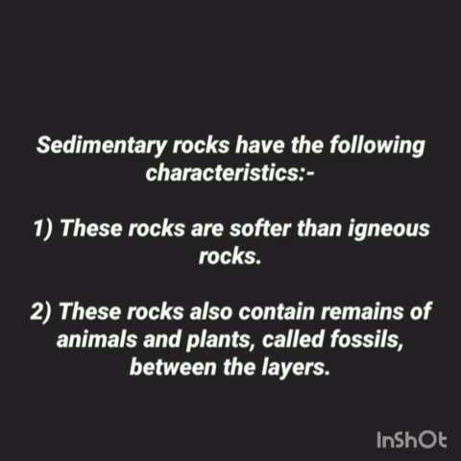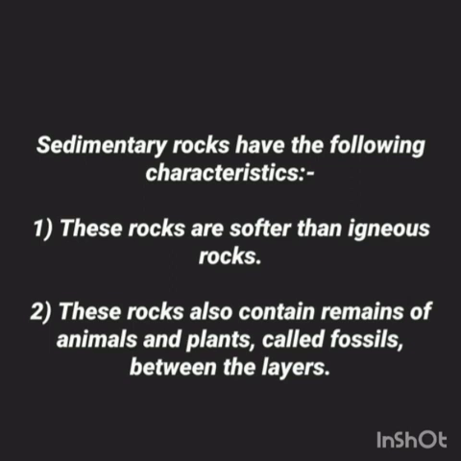So students, let us discuss now the characteristics of sedimentary rocks. The very first is that these rocks are softer than igneous rocks. As igneous rocks are hard rocks because their texture is hard, and when these rocks break down into sediments and these sediments are deposited in the riverbed or along its valleys, the texture is quite soft.